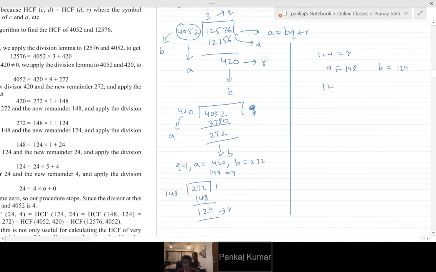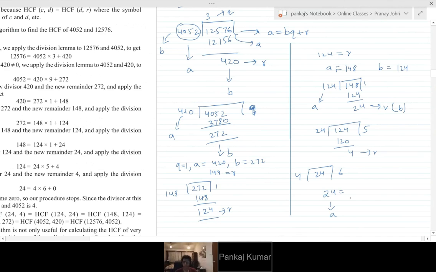Once you divide it, you'll get the quotient as 1 and the remainder is 24. Now this becomes R. This is R, and that becomes B, and this is A. Let me do that for you now. 24. That goes nearly 5 times, I guess. 120. Is it correct? This is R. So 124 divided by 24. This goes 5 times.